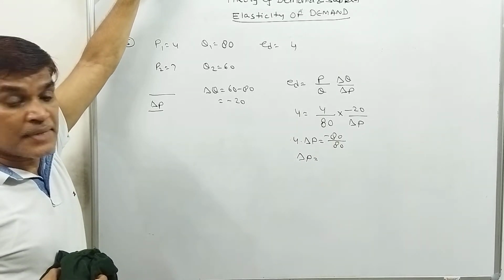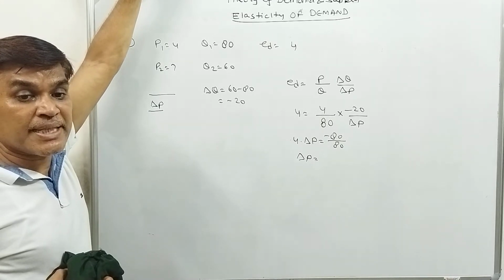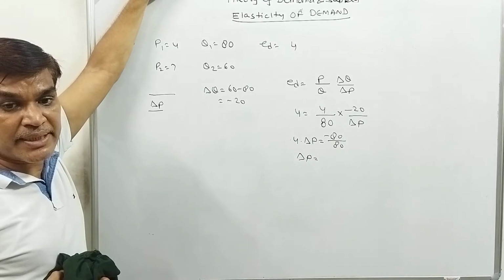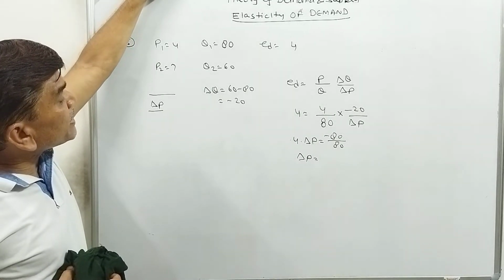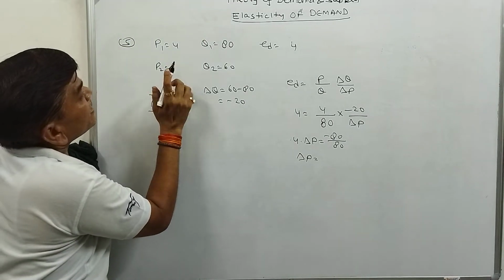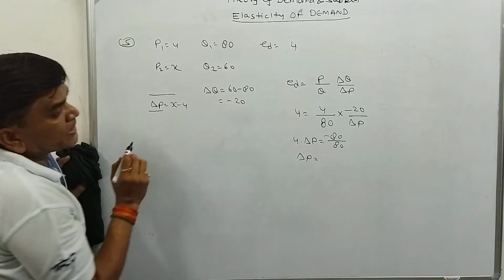Then how much? Then at what price will he buy 60 units? Okay, so the change in quantity is 20. And the change in price is called delta P, or we can call it X, so the delta is X minus 4.